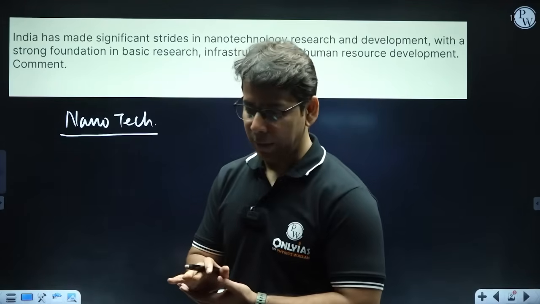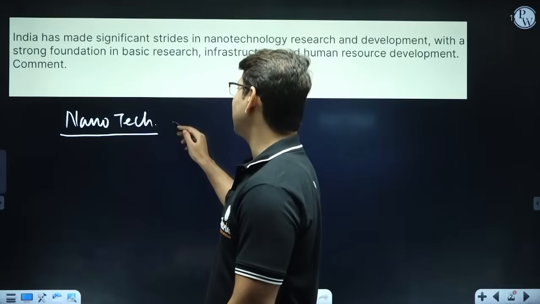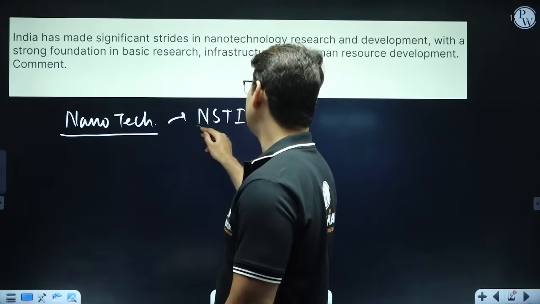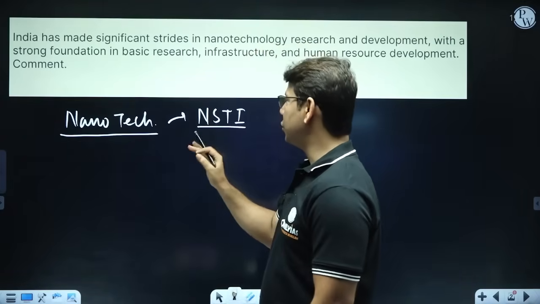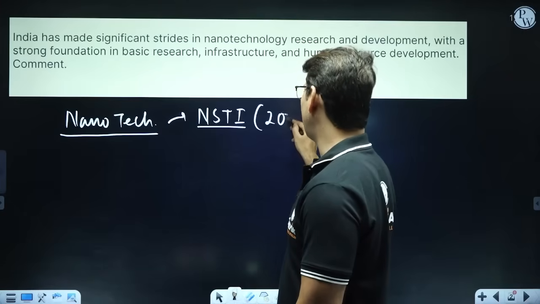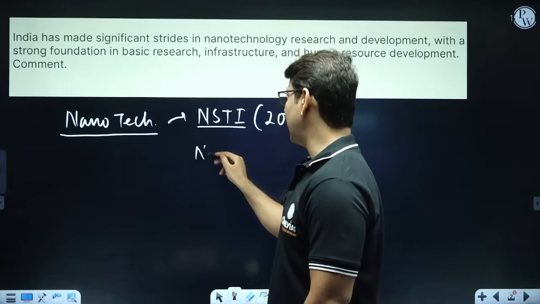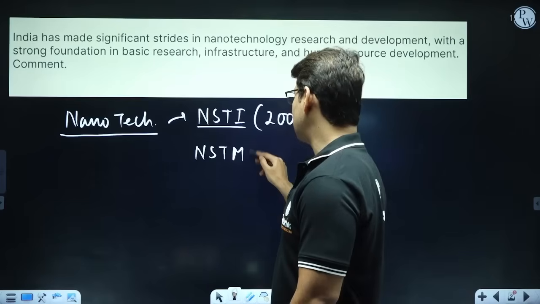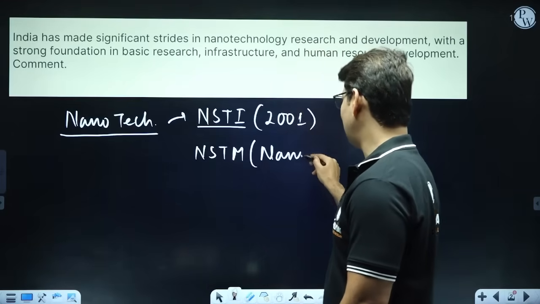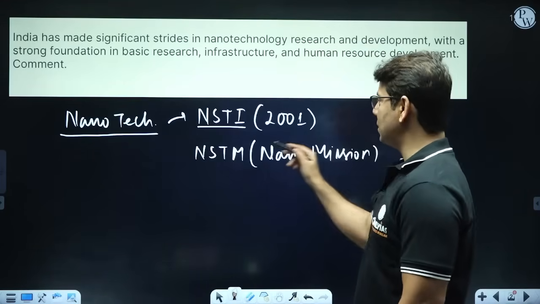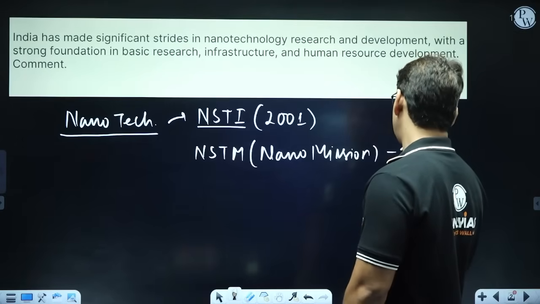In India, the project started with NSTI, the Nano Science and Technology Initiative, in 2001. And then in 2007, we started with the Nano Mission, the Nano Science and Technology Mission.